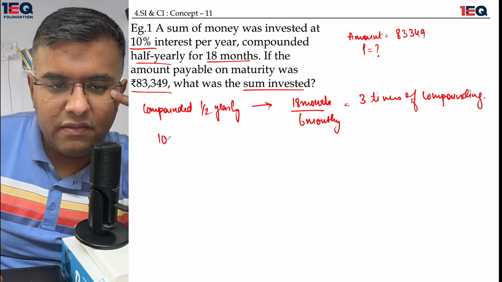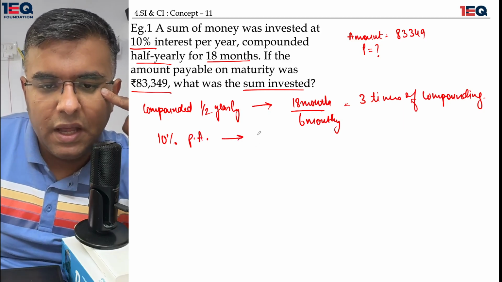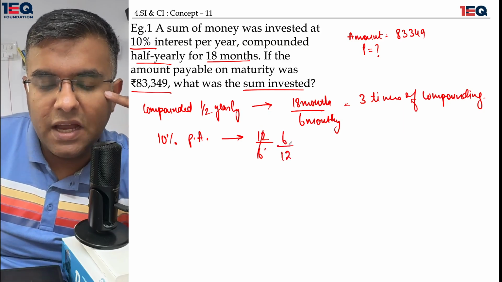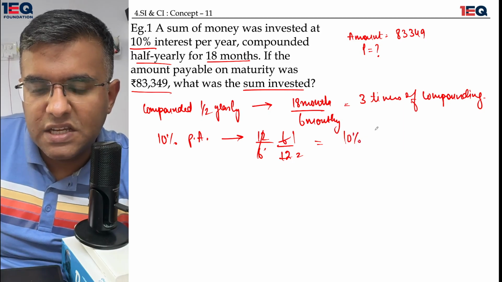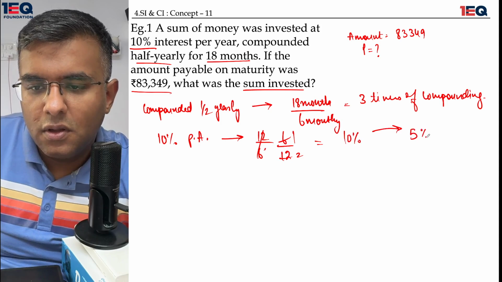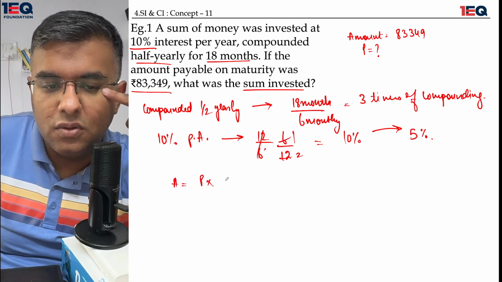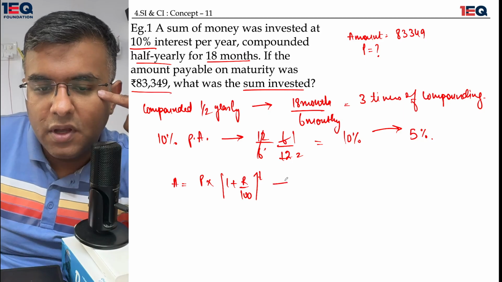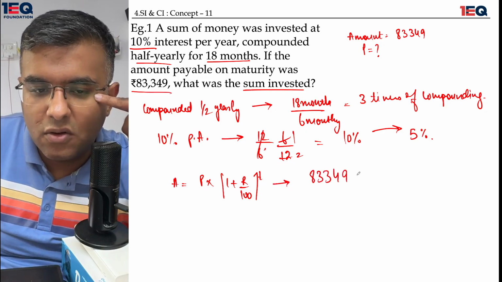Similarly, I have 10% per annum, and for a period of 12 months, I am charging every 6 months. So half of the 10% changes itself into 5%. I'm using the formula A is equal to P multiplied by 1 plus R over 100 raised to the power T, where the principal needs to be found out. The amount of 83349 is already available to me.